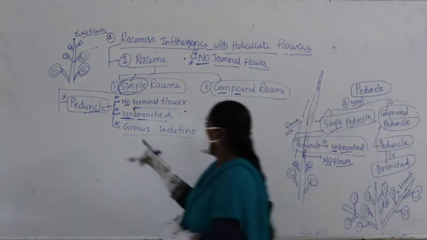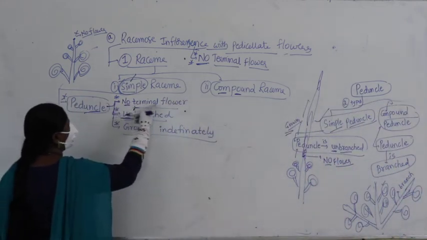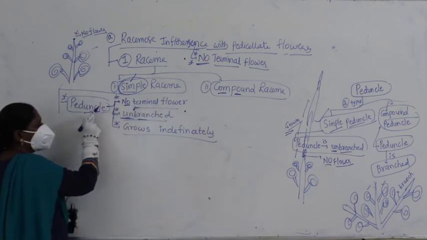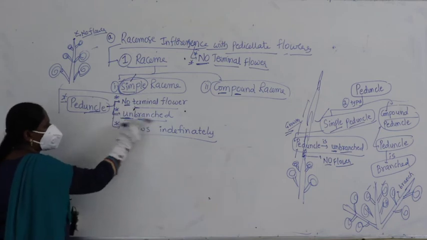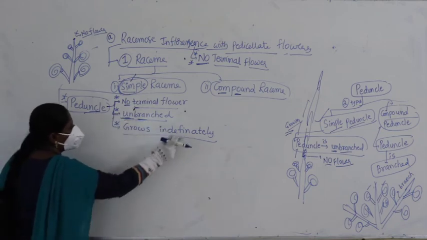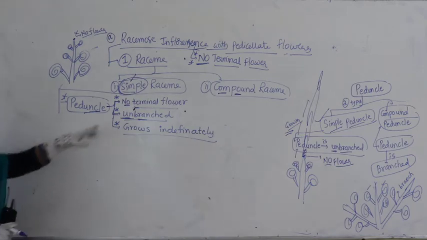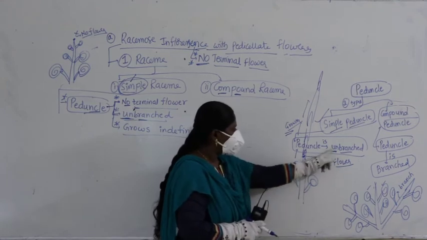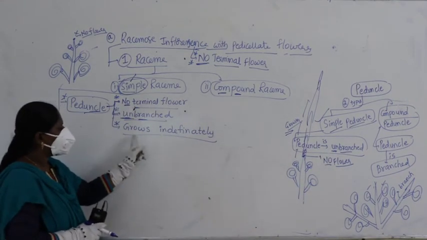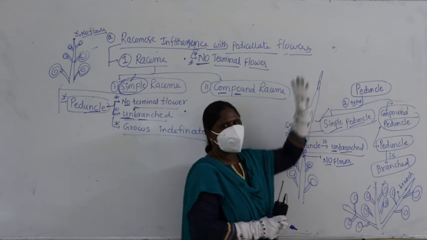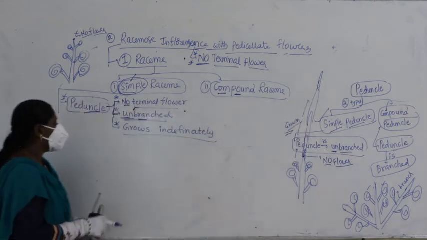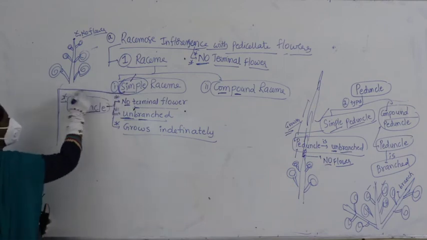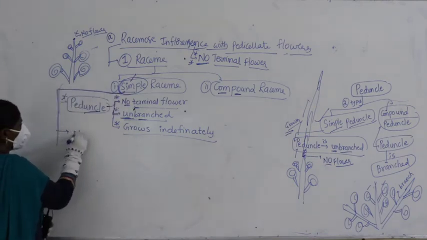What are they? Peduncle with no terminal flower. Peduncle is unbranched. Peduncle grows indefinitely. Got it, right? No terminal flower here. Peduncle is simple and unbranched. When there is no terminal flower, it grows indefinitely. Right? Now, what about the flowers? I am talking about simple raceme here. Now, let us talk about flowers.